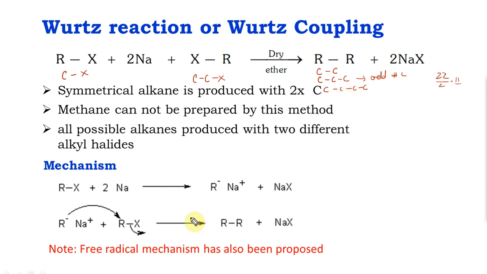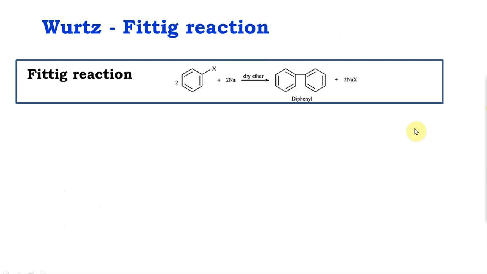There are two mechanisms proposed. One is a substitution mechanism, one is a free radical mechanism. Substitution mechanism is too simple. R minus is a nucleophile because it has electrons. It goes and attacks the other R and kicks out this. So basically this is the leaving group, this is the incoming nucleophile. So this is an SN2 reaction, substrate and nucleophile attacking to give you RR.